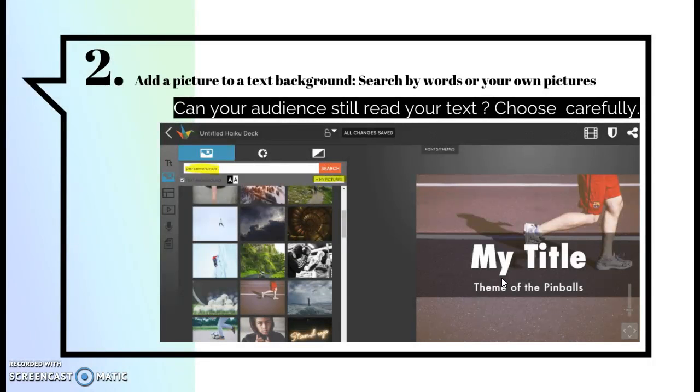Step 2, you want to add a picture to your text background. You don't have to, but you most certainly can. It's a great search engine and pulls up lots of neat pictures depending on the type of word you're looking for. So you can search by words, or you can even add your own pictures. So think about, can your audience still read your text? Make sure you choose the picture carefully. Sometimes, depending on the photo, there's a lot of white background and you have a white title, it's difficult to see. And that would be the second box over on the left.